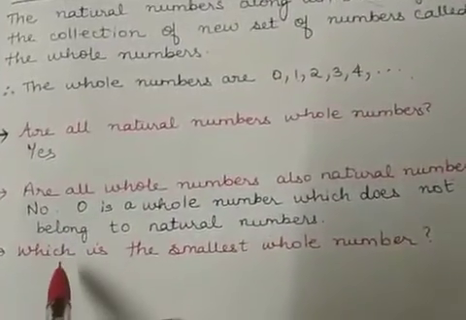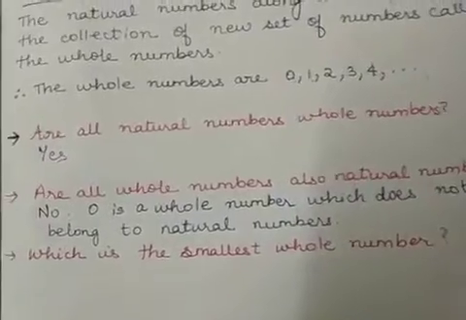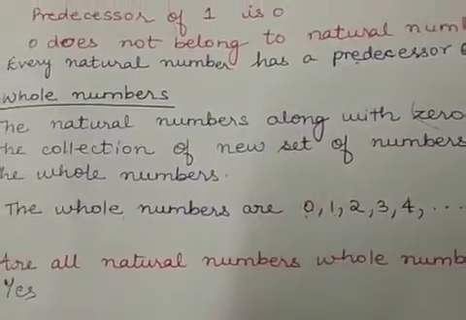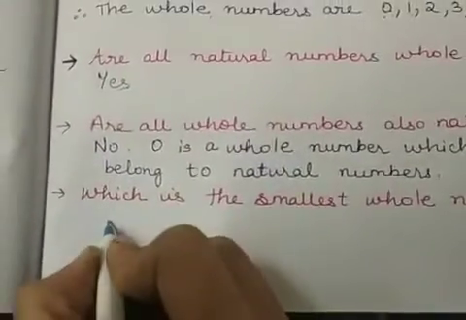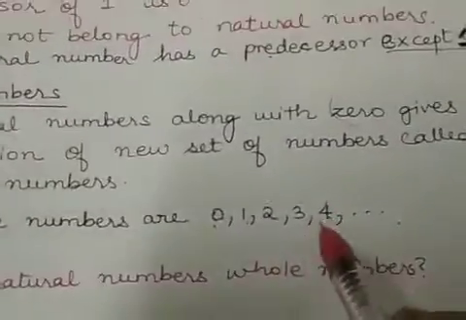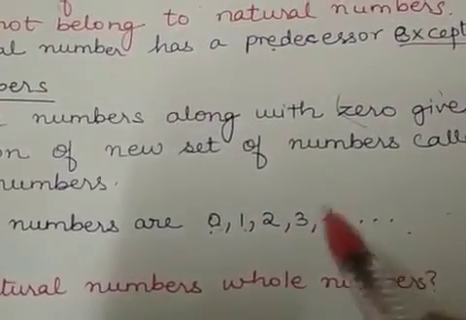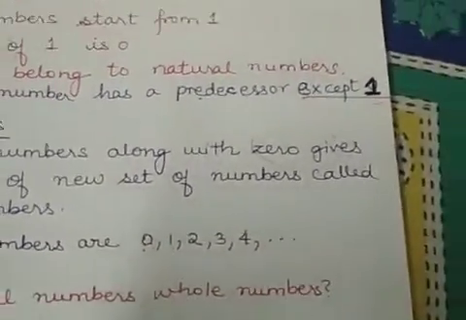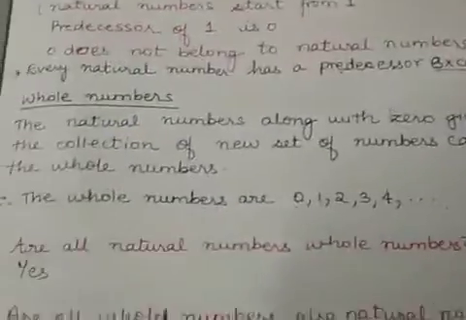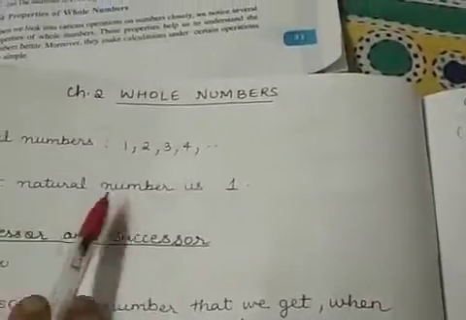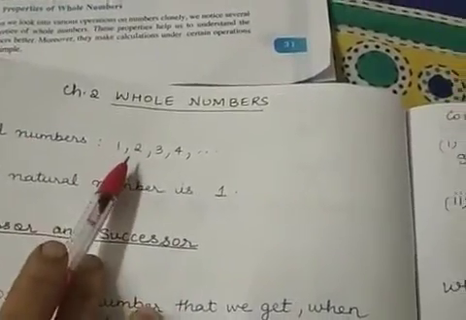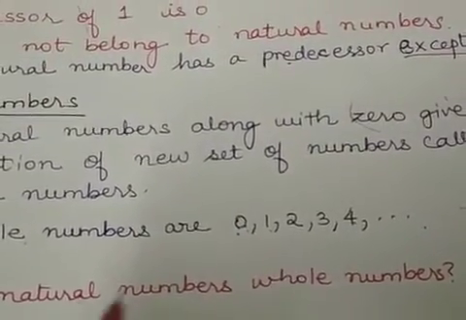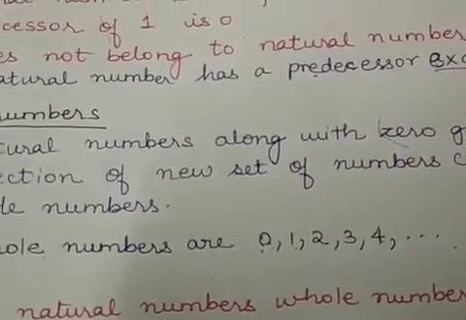Let us go to the next question. Which is the smallest whole number? If you look at the collection, the smallest whole number is 0, right? Now which is the highest whole number? Again like natural numbers, you cannot find the highest whole number because there are infinitely many whole numbers. So you have to remember the smallest natural number is 1 because natural numbers start from 1, and the smallest whole number is 0 because whole numbers start from 0.